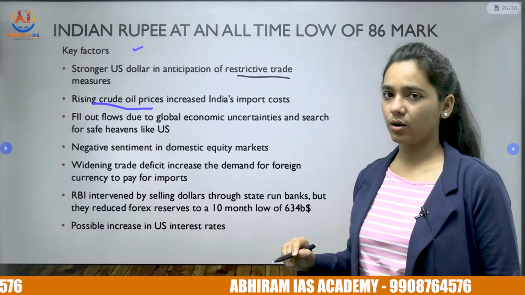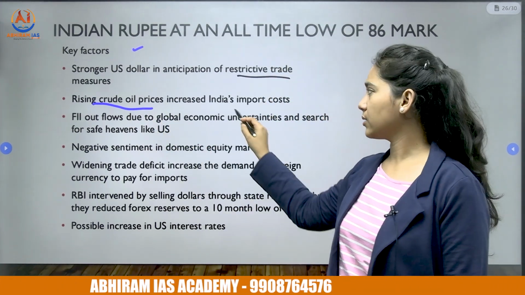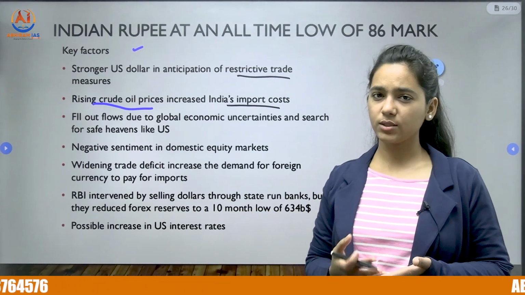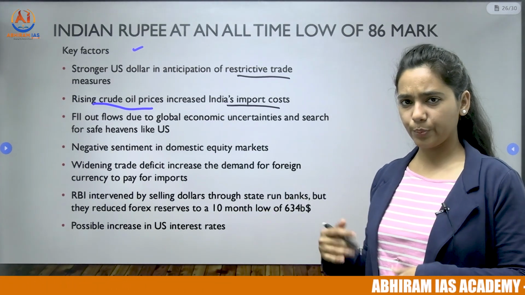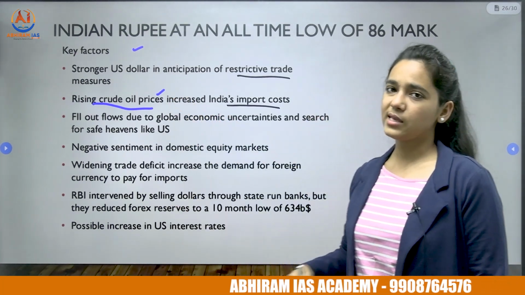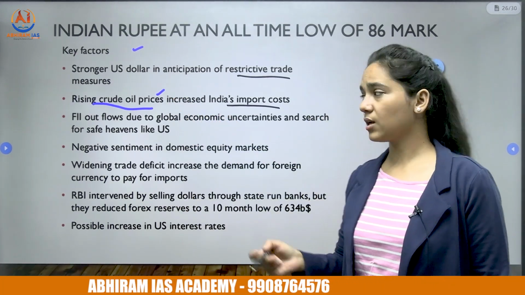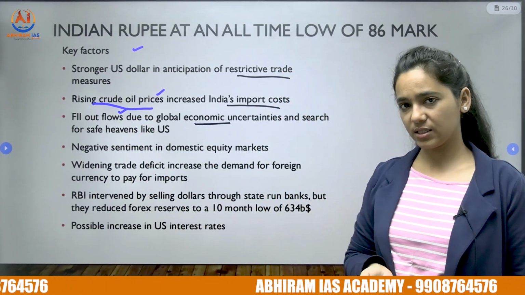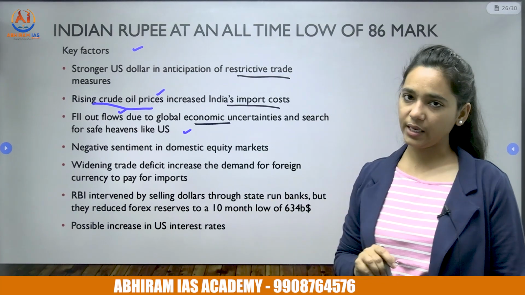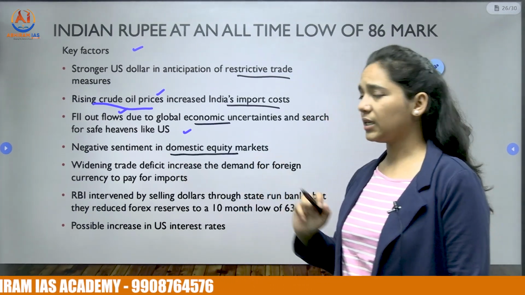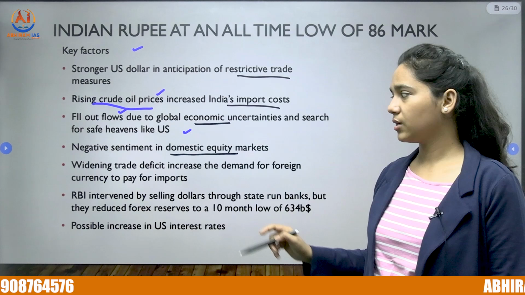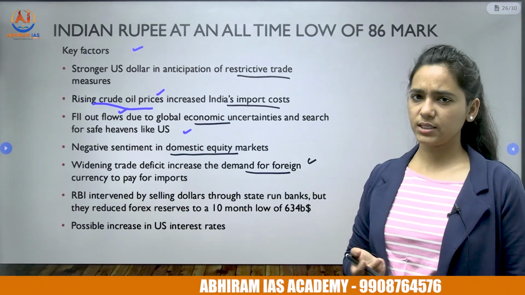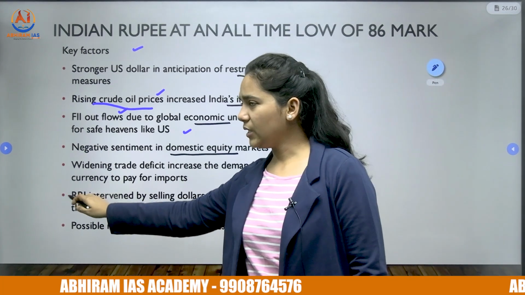There are also rising crude oil prices, and India's import costs are rising correspondingly. We have to pay more forex, or more US dollars, to obtain the same imports if the prices of crude oil are rising. Then FIIs, that is foreign institutional investors, are taking out their investments because of global economic uncertainties, and they want safe havens like the US. So there is also negative sentiment in the domestic equity market. Then there is a widening trade deficit which is increasing the demand for foreign currency to pay the import bill. Meanwhile, what did the RBI do?